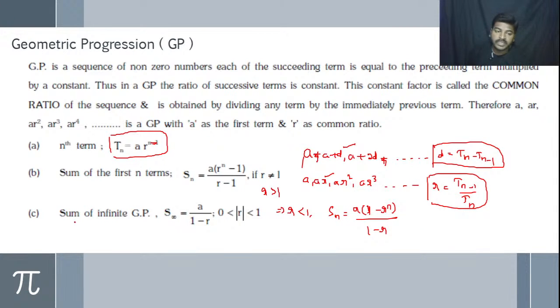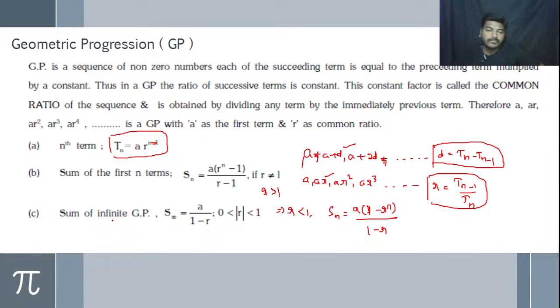These are the two formulas we have to use to find the sum of the first n terms of a geometric progression. Then, when we have an infinite series for the geometric progression, S infinity is equal to A divided by 1 minus R. The sum of infinite terms of a GP can be found as A by 1 minus R. You may ask, sir, what about the AP? How to find the sum of infinite terms of an AP? It will be infinite itself only. There is no formula for the AP. This is the definition of a geometric progression as well as the nth term and the sum of terms of a geometric progression.